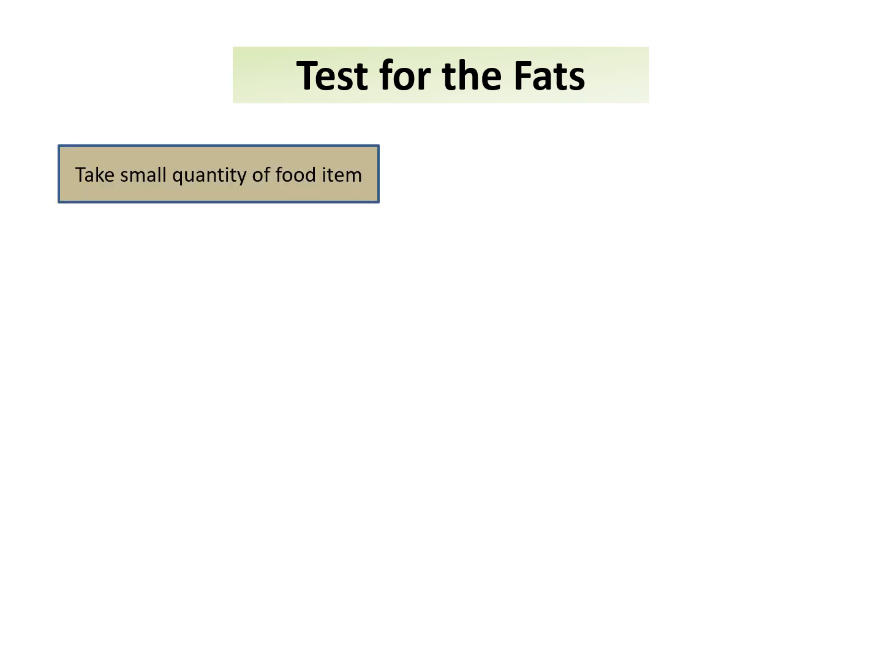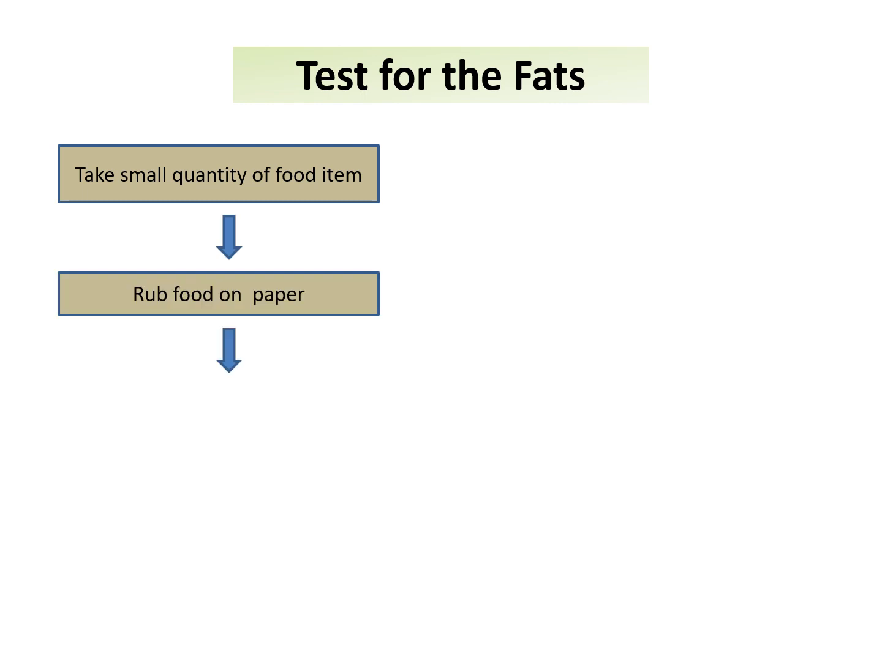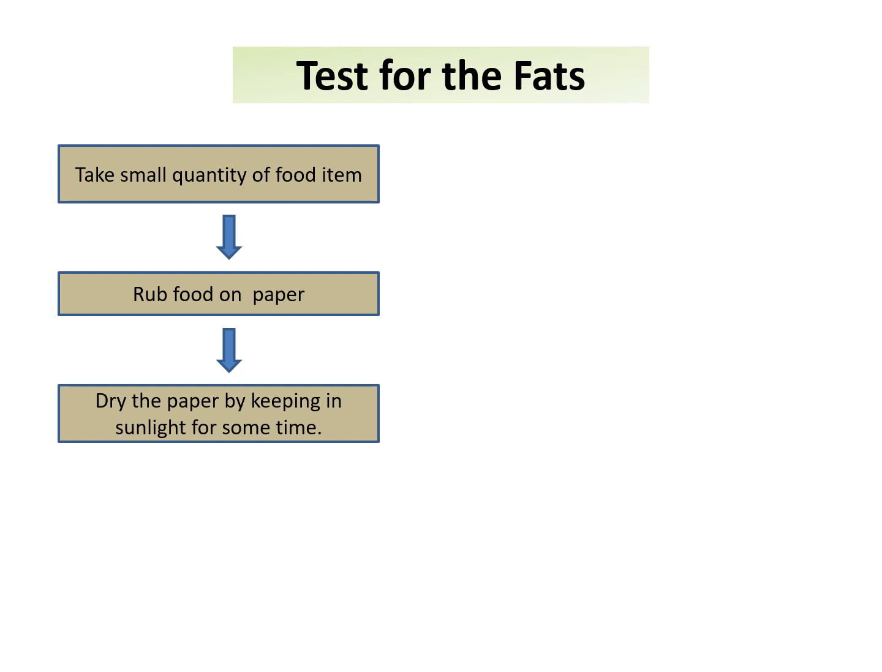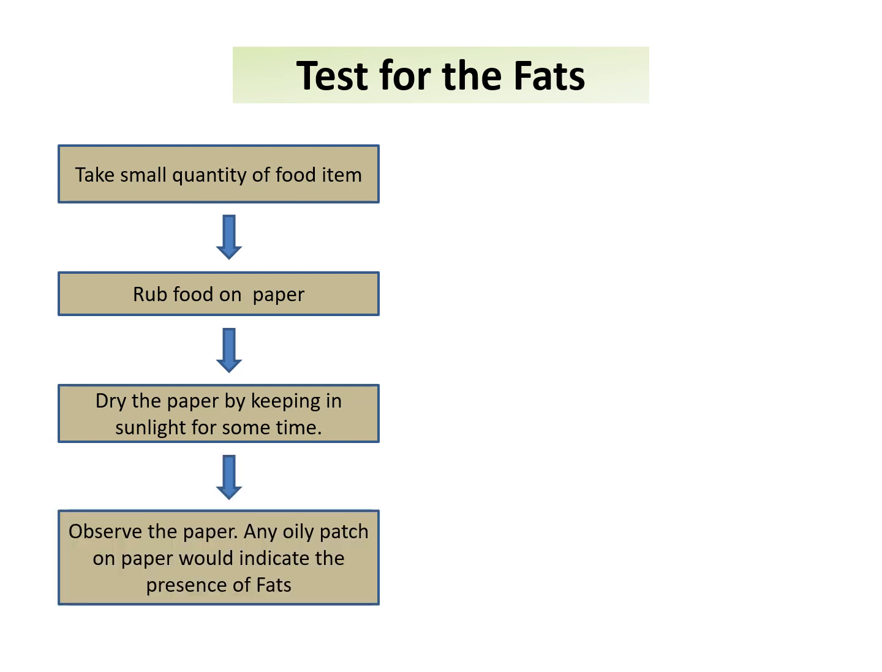So in order to detect the presence of fats in a food item, what should we do? Take a small quantity of food item, put on a paper and then rub it. Then dry the paper by keeping in sunlight for some time. So you will observe a small oily patch on the paper that would indicate the presence of fats.